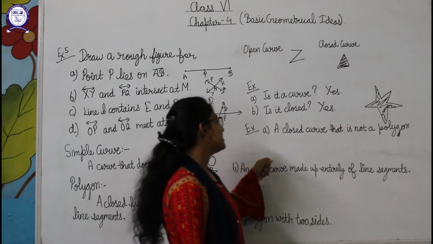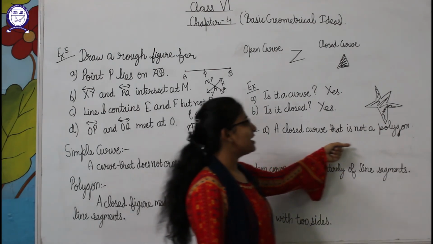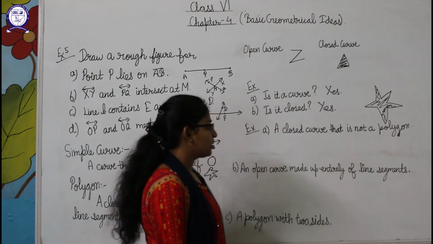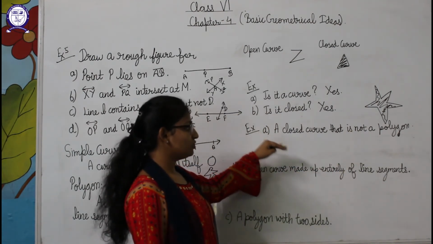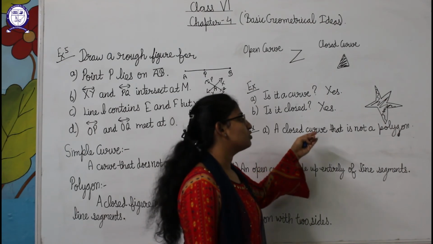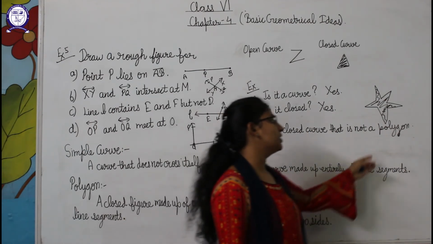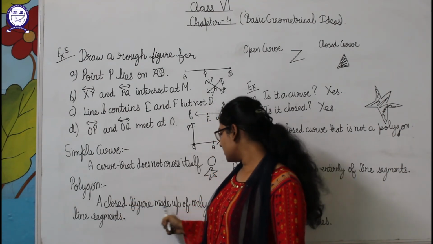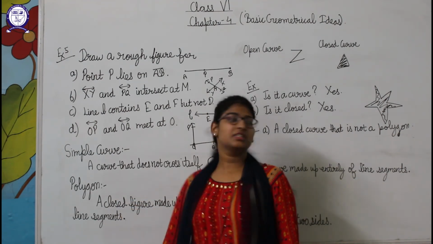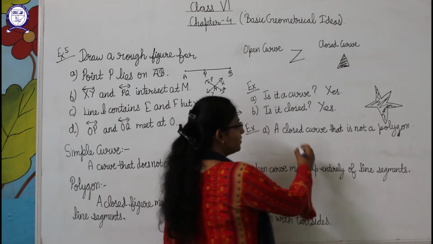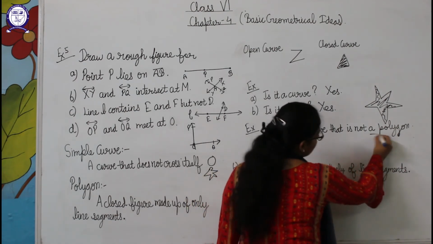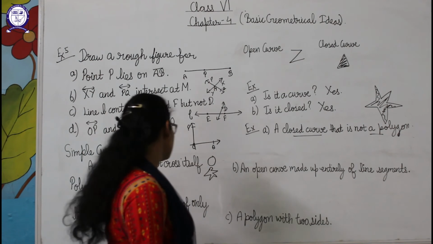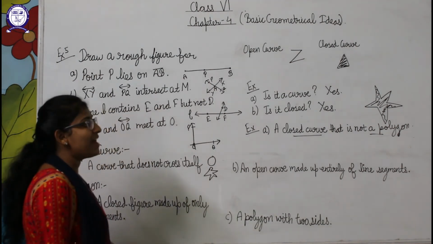Okay, now next example is a closed curve that is not a polygon. We have to draw the figure that should be a closed curve, but it should not be a polygon. And what is the definition for polygon? That it is a closed figure and made up of line segments, and here we have to make the closed curve, but it should not be a polygon. So what will we exclude from the polygon? We will exclude the line segment.